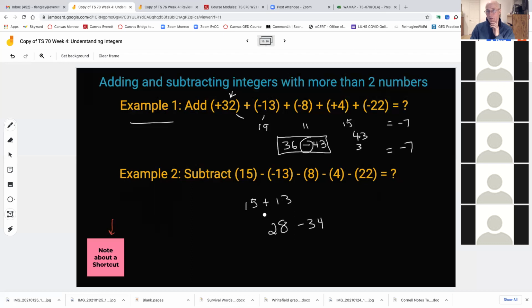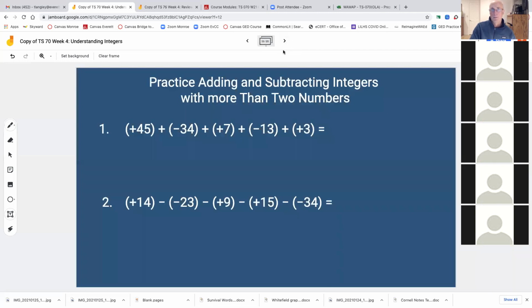So this is now my equation by combining my like terms. 28 minus 34 would give me a negative 6, because I've got a minus here that's bigger than the plus. All right, that's a little bit about adding more than one number.